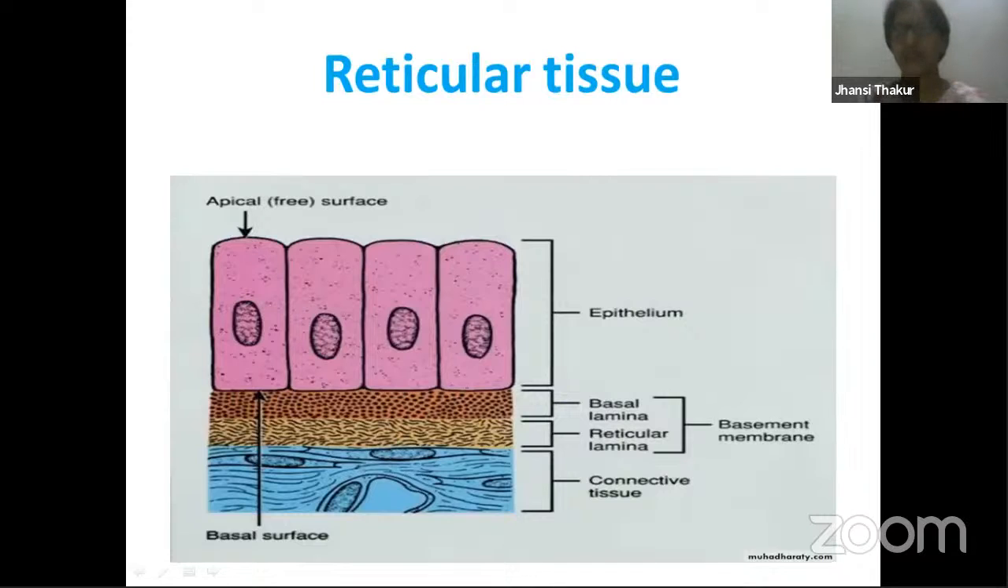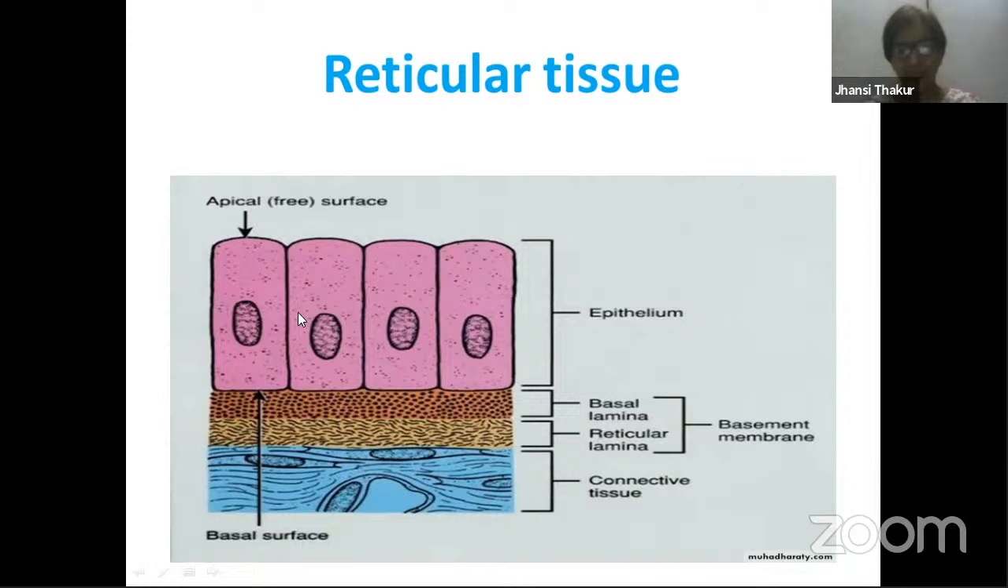Now, we finished with the second type of tissue in connective tissue. The first one was areolar connective tissue, and the second one was adipose tissue, the fat cells, right? The third type of tissue over here is reticular tissue. Before, I told you what this reticular tissue is. Reticular tissue specially consists of cells which secrete reticular fibers. This slide I already showed you in my epithelial tissue video, right?